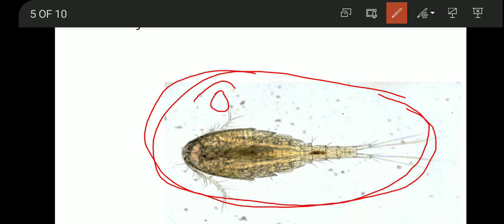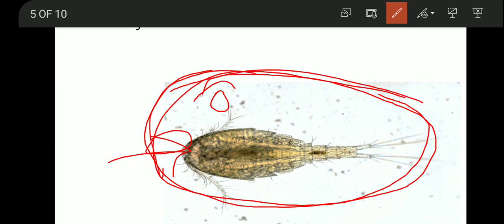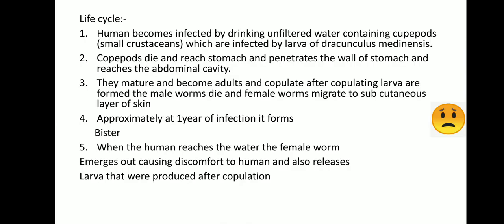This entire crustacean has eaten the larva, because these crustaceans are generally bigger than the larva, hence they can eat it. These copepods or crustaceans die in the stomach. As the stomach secretes HCl, these copepods will die there itself. But the larva which they have eaten will not die. It is more resistant and it will penetrate the stomach also.